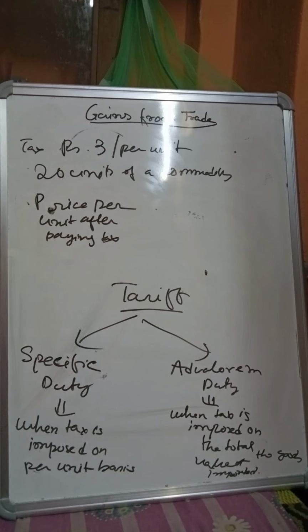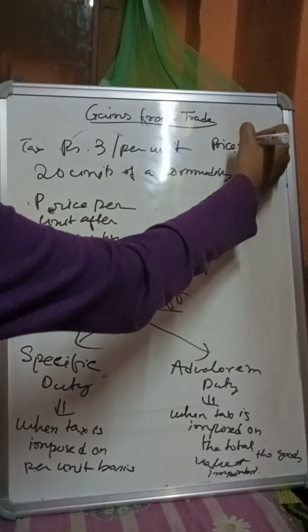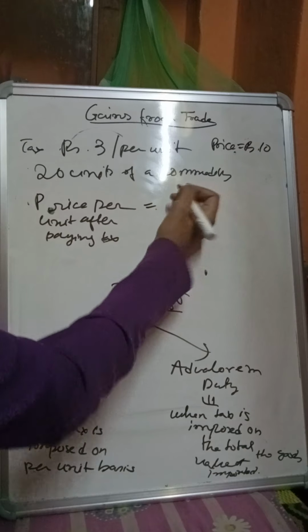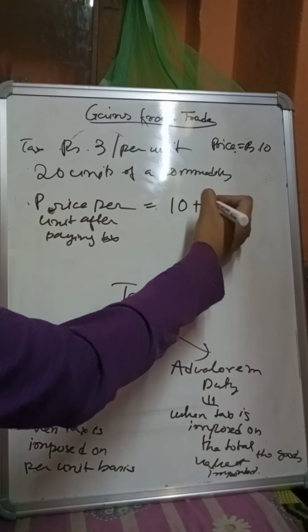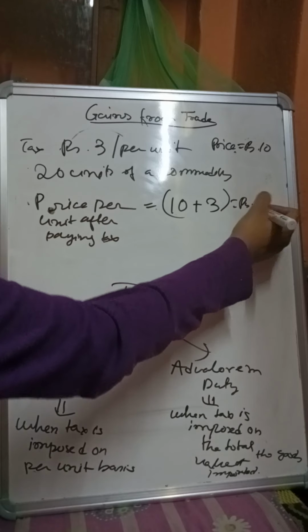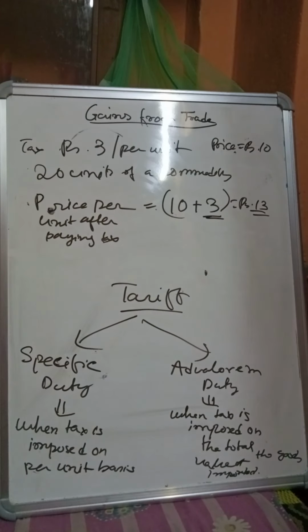Suppose the price of the good I am importing is rupees 10 and you have to pay rupees 3 tax, so this becomes 10 plus 3. Now the price of each commodity is 13. You have to pay rupees 3 tax for each and every unit of the good that you are importing. Got it?